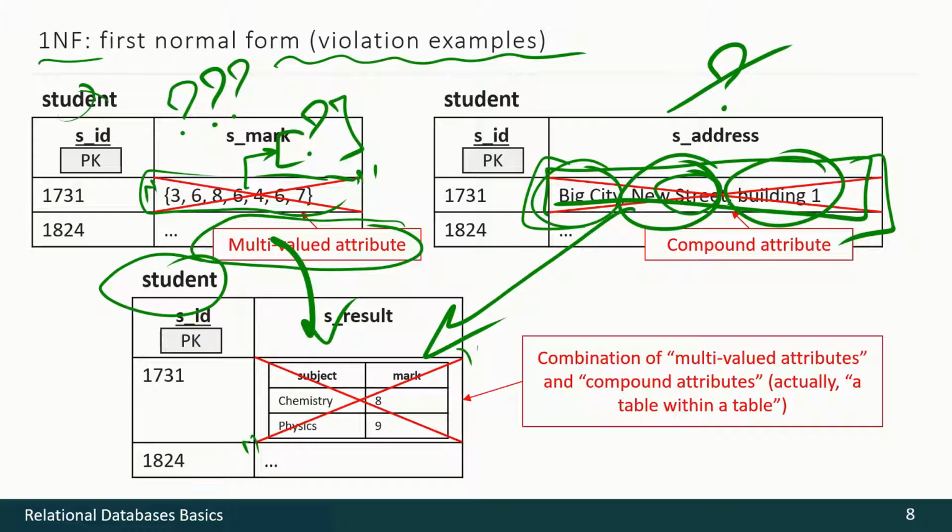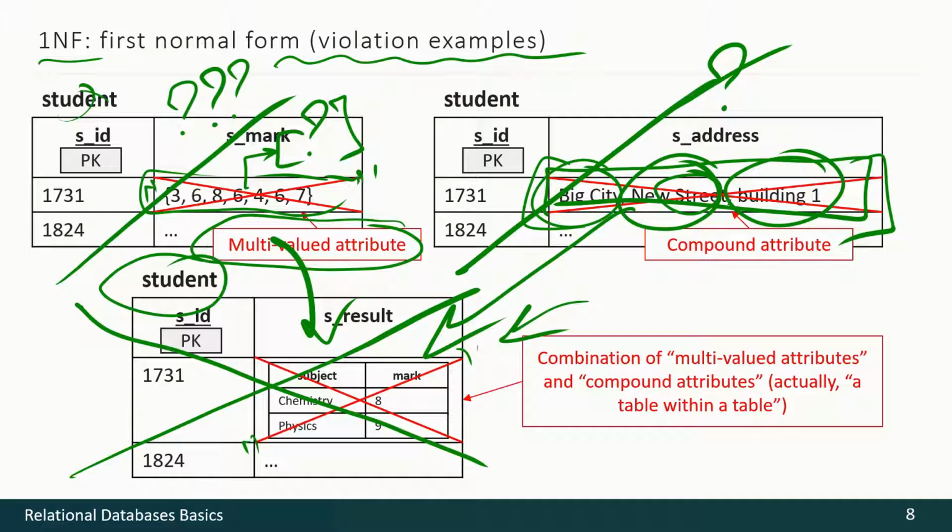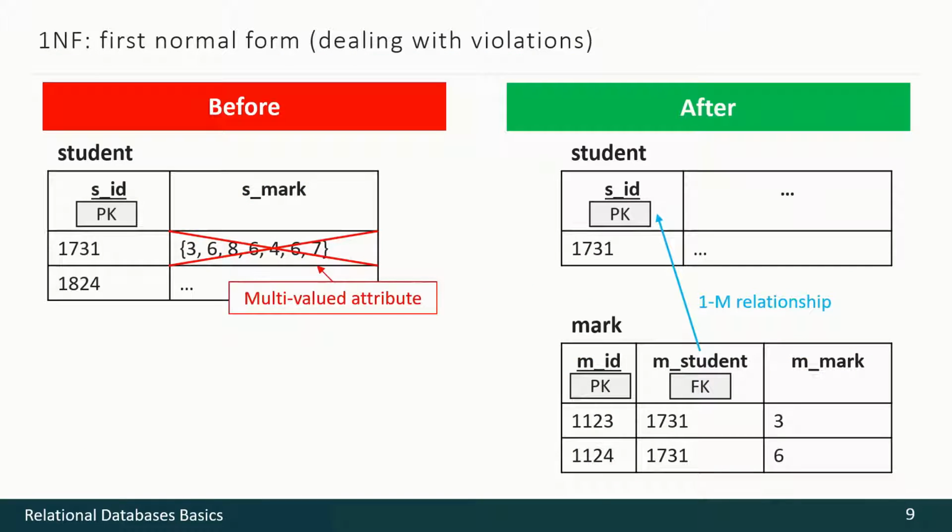So this situation is really the worst, but nevertheless some DBMSs will allow you to create such a decision if and only if you are absolutely sure what you are doing and you absolutely have to do it. Otherwise, this and this and this are mistakes. So how to correct these mistakes?